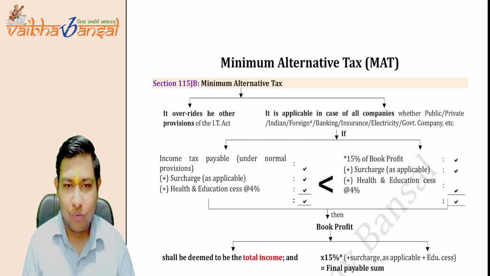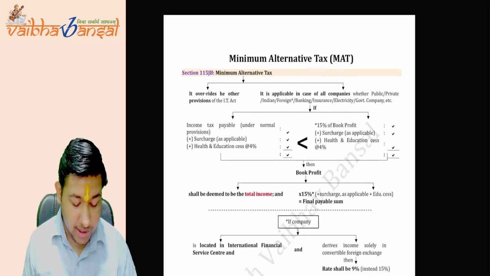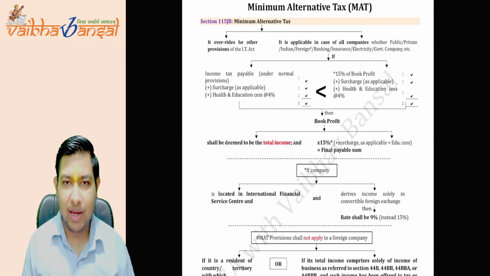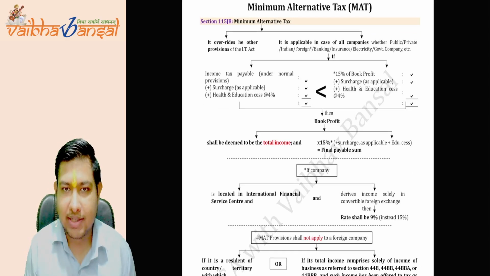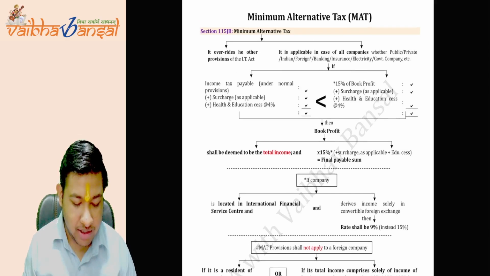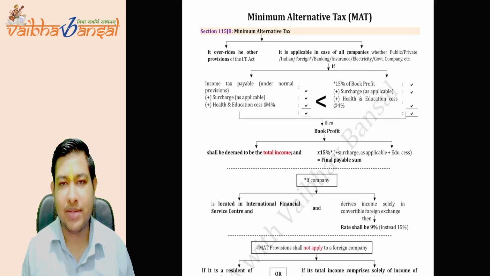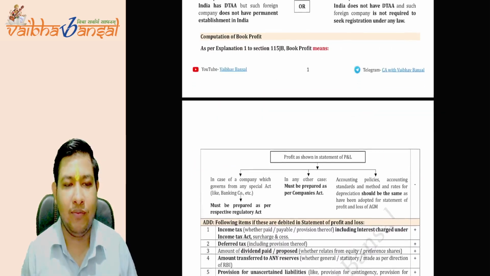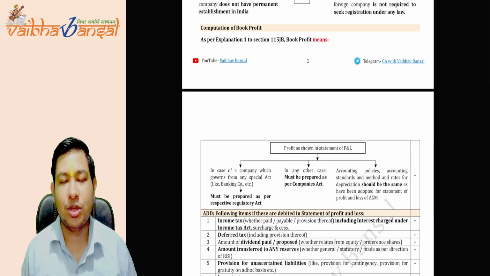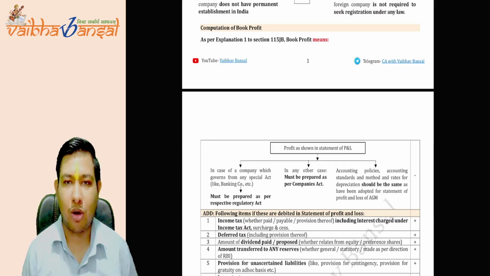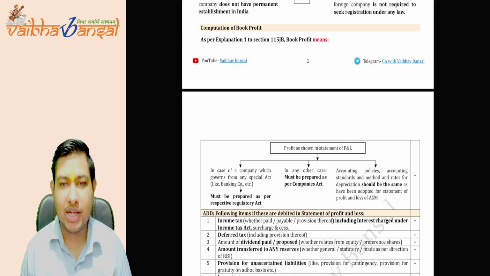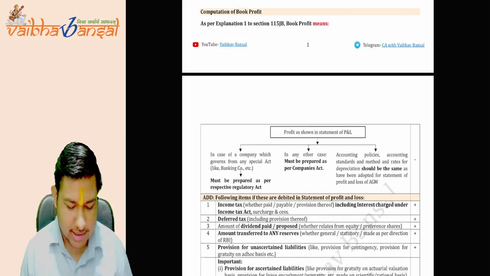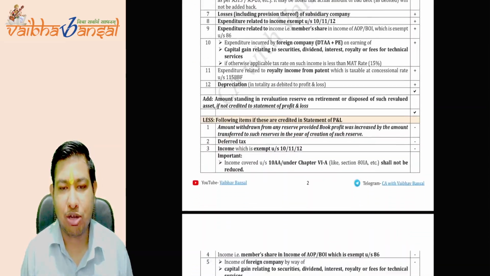Next, we are planning how our class is going to be today. First we are going to understand the very basics of the minimum alternative tax. Then we need to switch to the most important part, the computation of the book profit. This is the most important part from where you will get most of the questions of ICAI, the additions and the subtraction list.